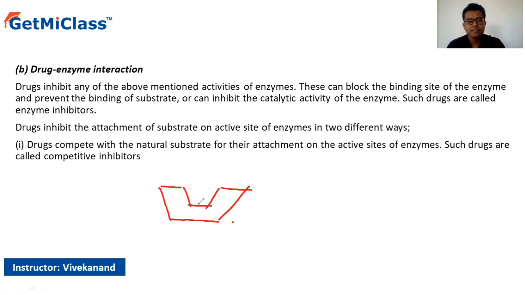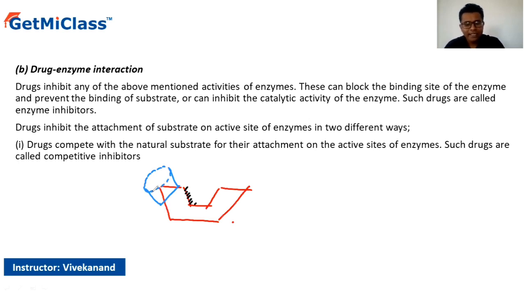Okay, let's say this is the enzyme with the active sites. So what this particular drug will do now is, instead of acting at the active sites, it will act at regions away from, or other than, the active sites.